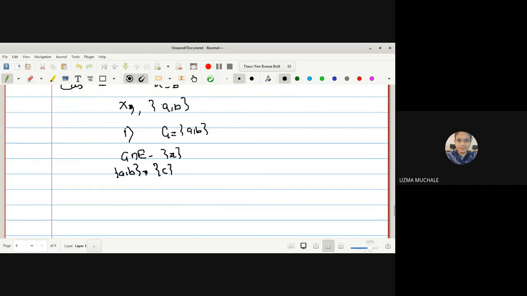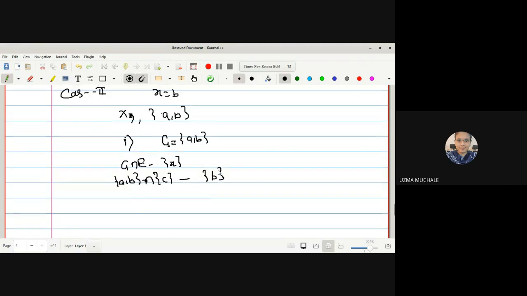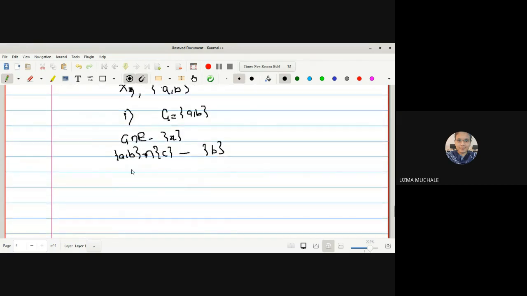Singleton C, minus x, which in this case is b. No, we are checking for x equal to b. So the intersection of these two is the empty set. The empty set intersection with any set is again empty, and hence we can say x equal to b is not a limit point.